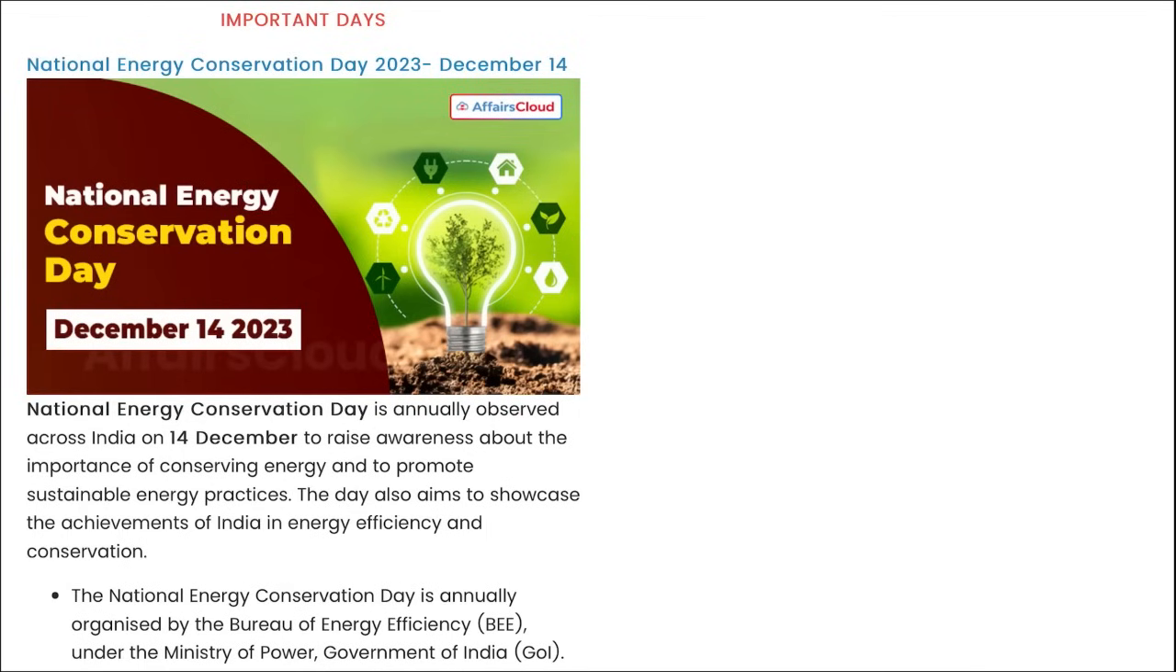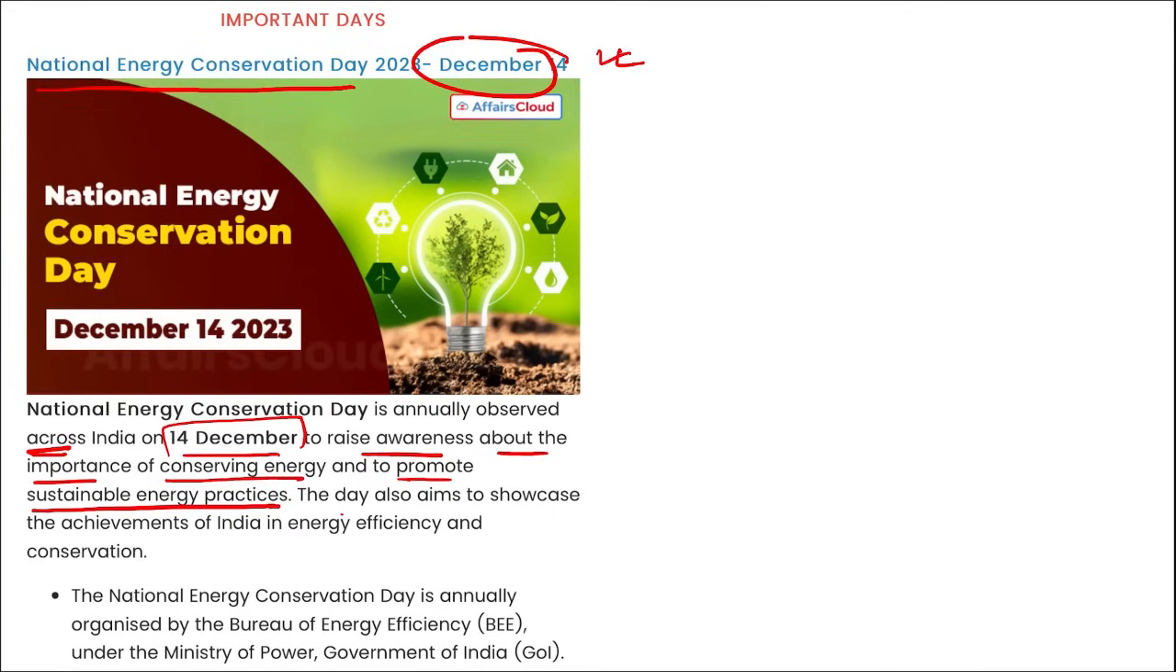Next is your national days or important days. Then is National Energy Conservation Day. We observe this day on 14th of December, and it is annually observed across India to raise awareness about the importance of conserving energy and to promote sustainable energy practices. The day also aims to showcase the achievement of India in energy efficiency and conservation.